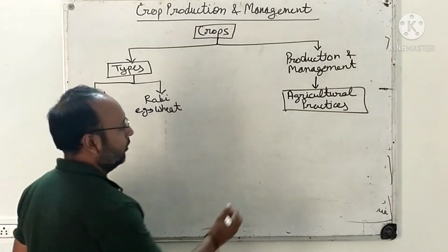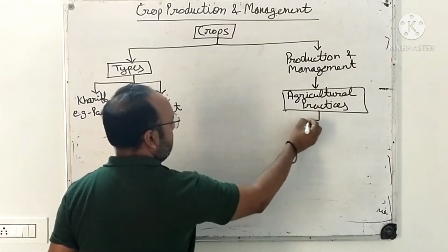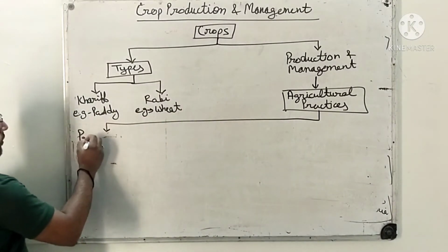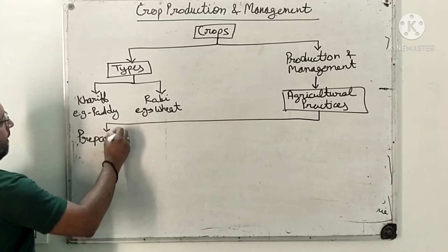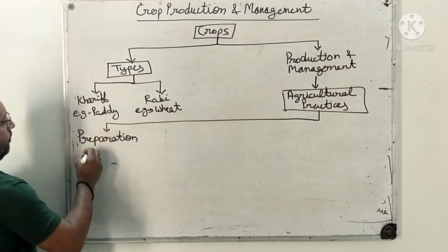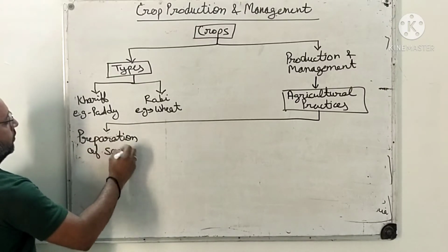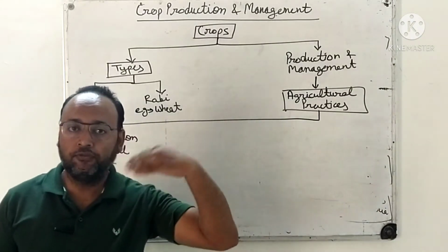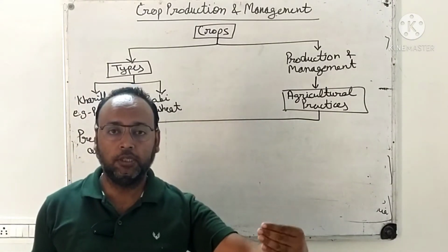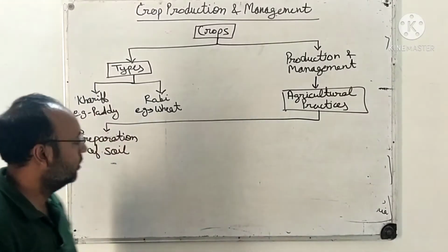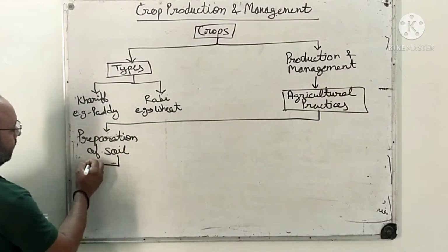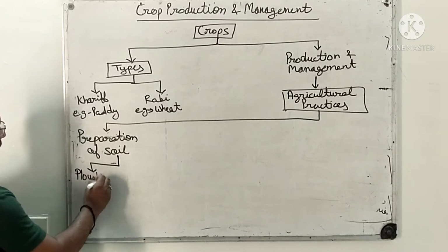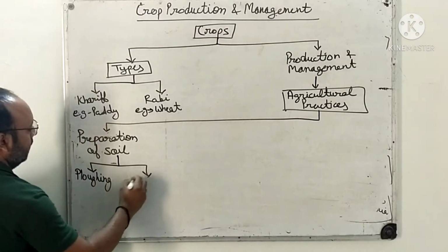So in this chapter, one by one, we will study all the steps of the agricultural practices, in which the first one is preparation of soil. So in preparation of soil, we studied two further steps, which are plowing mainly and leveling.